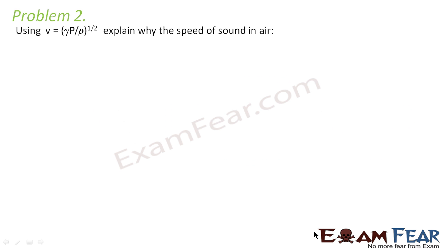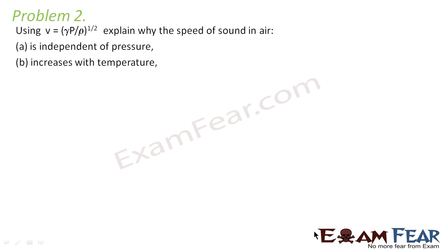Here the problem says, using the equation V is equal to root over gamma P by rho, explain why the speed of sound in air is independent of pressure, increases with temperature, and increases with humidity. So we will prove each of them one by one. Let us consider the first part first. Here we have to prove that velocity V is independent of pressure.